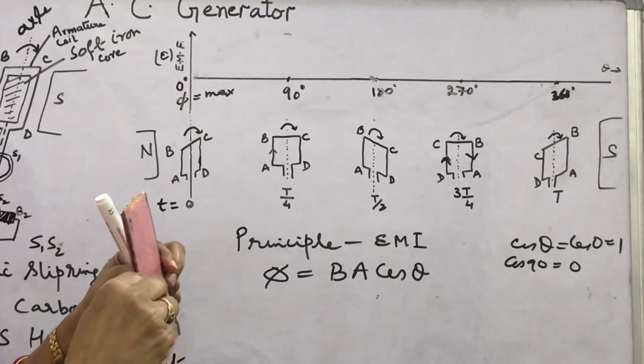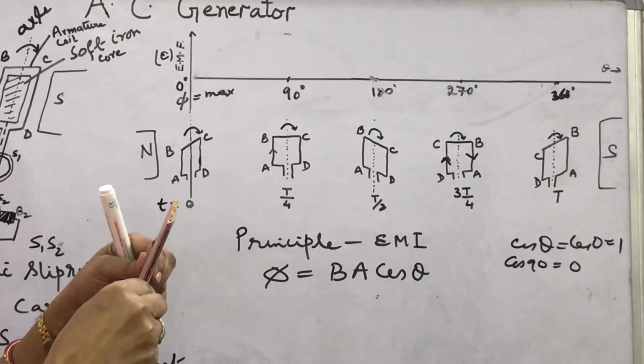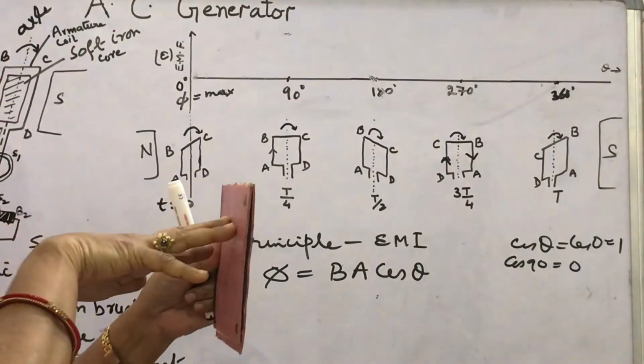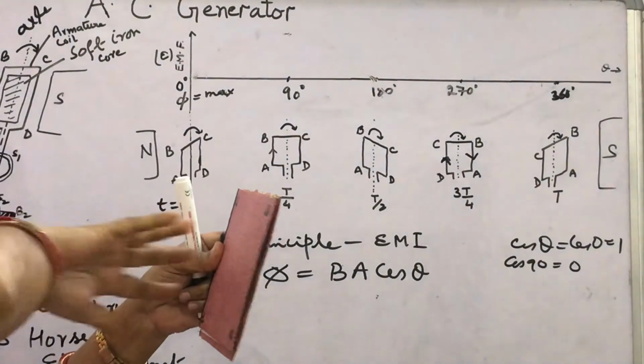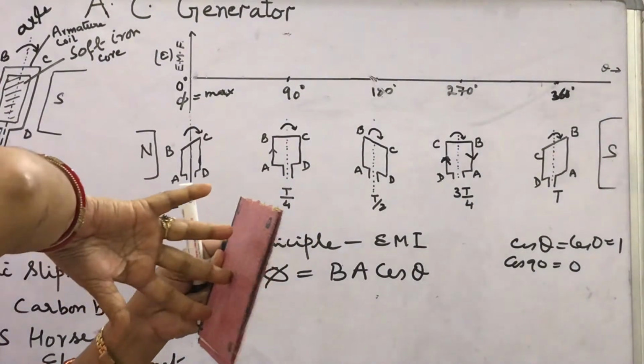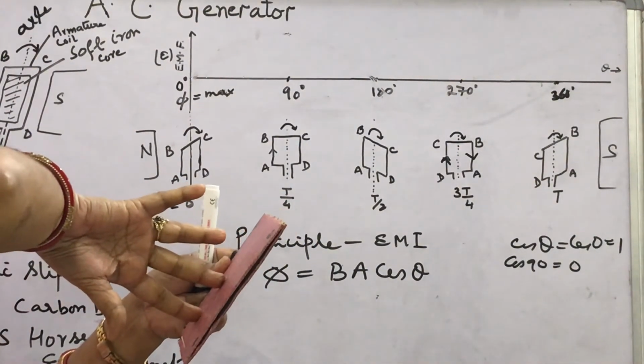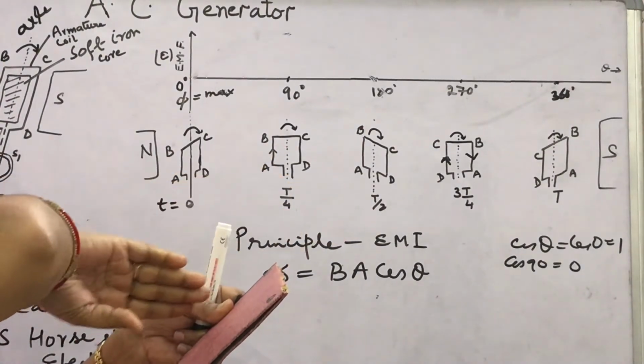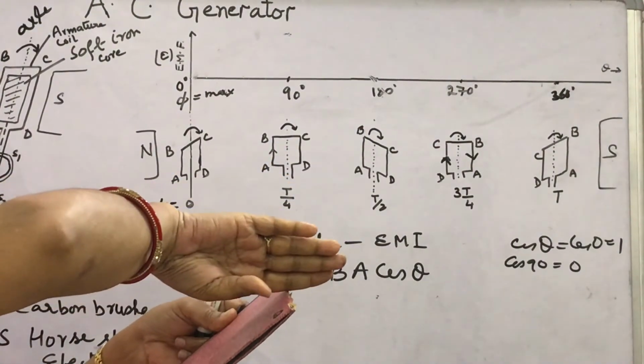Now if the coil is rotated, what will happen? Maximum field lines are crossing here. If the maximum number of field lines are passing and the coil is rotating, then few lines will go from the upside of the coil.